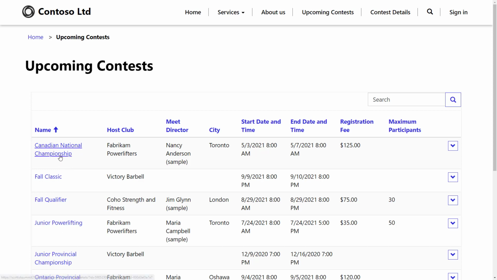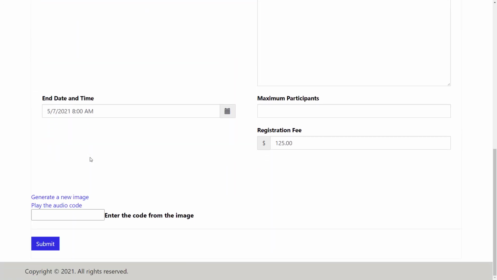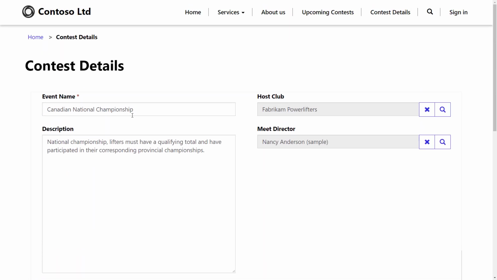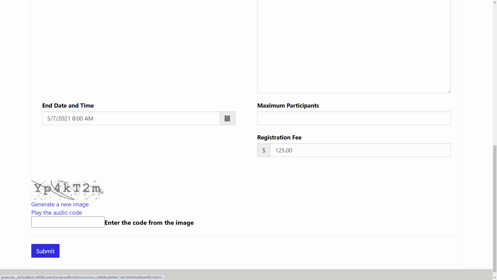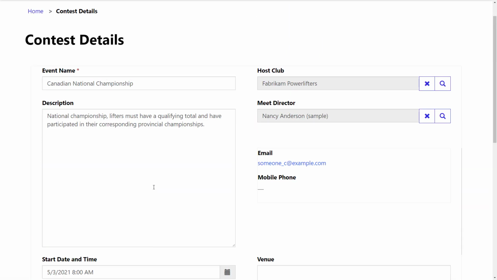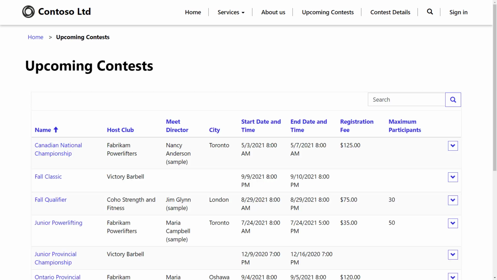If I just click on here, what this is going to do is drill down to the detail record. And because I have this as edit, I probably wouldn't do this in a live site, obviously. But what I can do is update and edit that record. It does have some CAPTCHA information in here. I can always shut that off. So this way I can actually add information and update my Dataverse directly. So there's additional security I can set up.